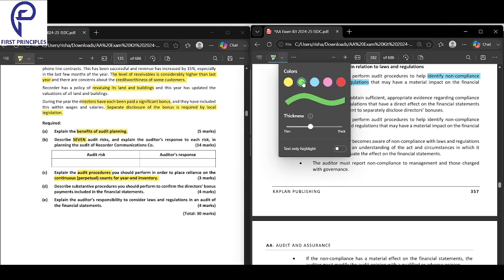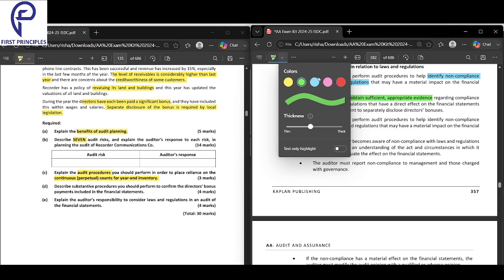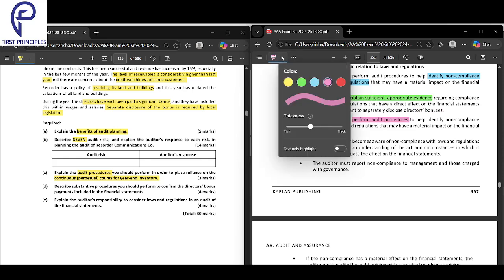Second, get evidence. The auditor must obtain the evidence regarding compliance with laws and regulations. Next, the auditor must perform audit procedures to identify non-compliance.